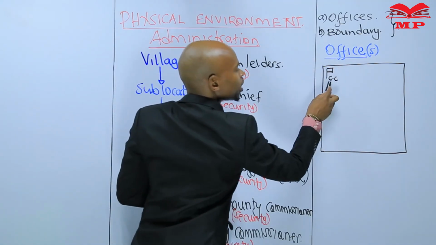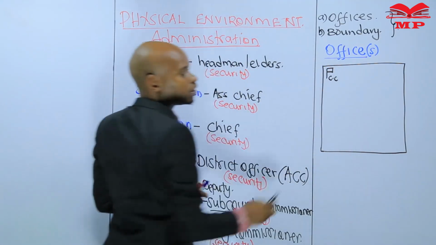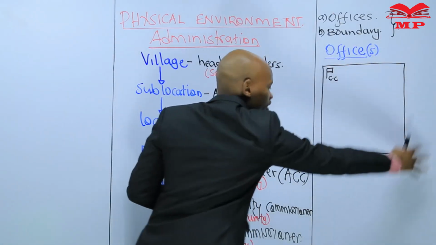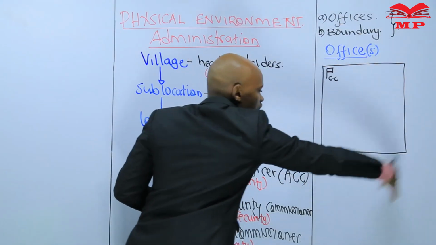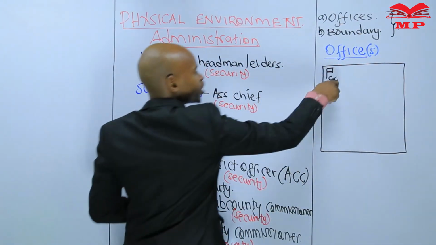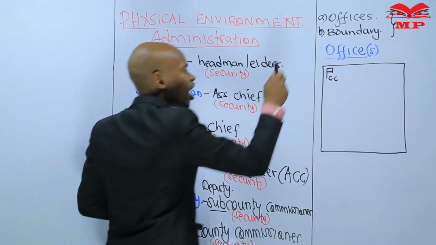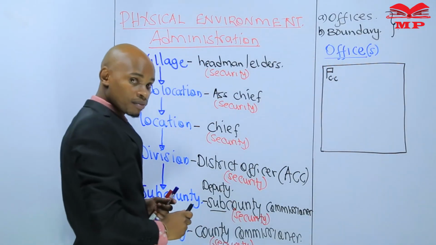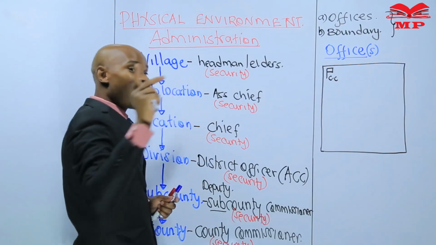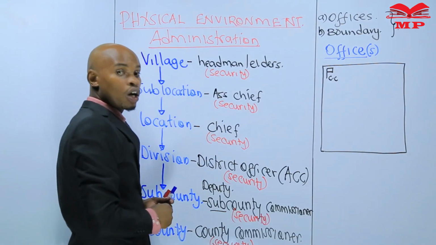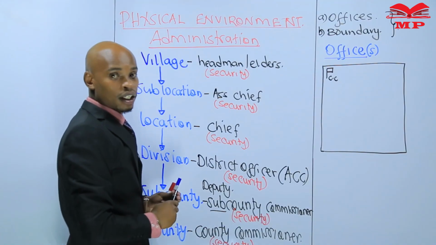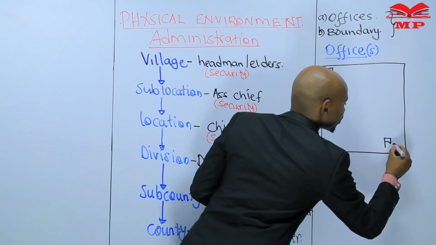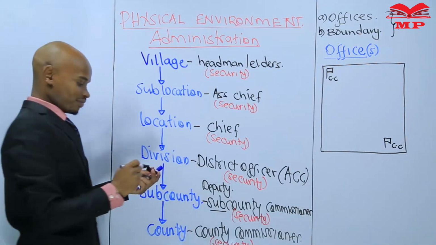Using the office, we have an office of a chief camp. Chief camp is for a chief. So the person in charge of administering this area is a chief, because we have a chief camp. We have used an office. But I have to mention something else about an office. What if there were two chief camps?